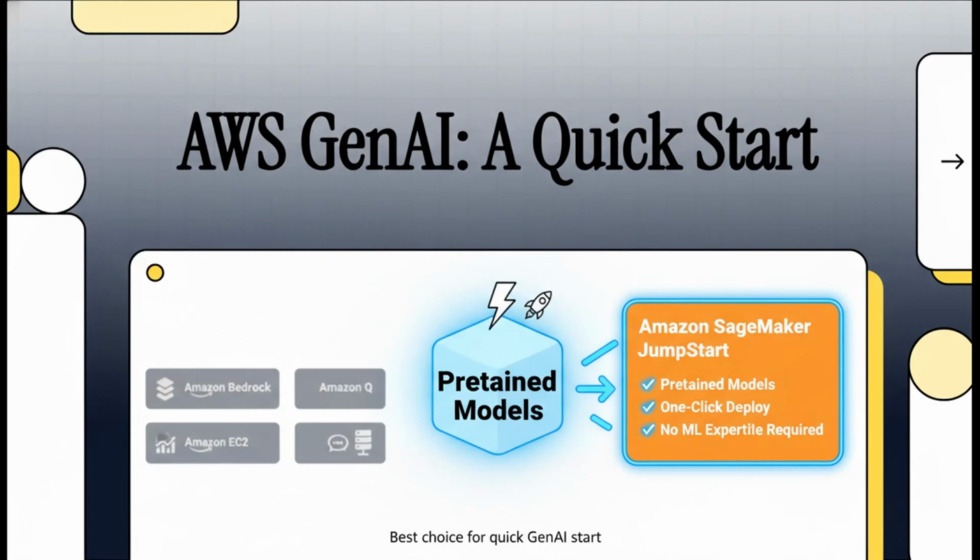All right, so if you're a developer jumping into generative AI on AWS, you know that feeling, right? You're looking at this huge menu of services, and it's a lot. The biggest hurdle is just figuring out, where do I even start? Especially when you're on a deadline and need to get something up and running like yesterday.